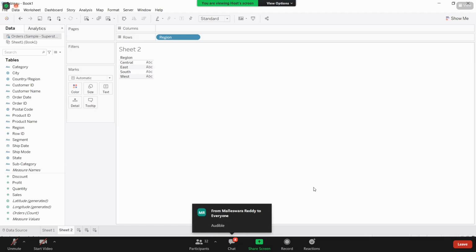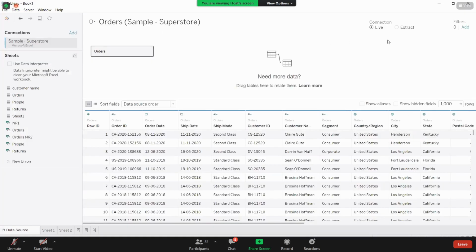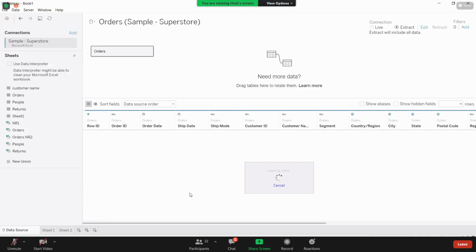So that is how it helps to improve the performance. That is how it creates the extracts. Even while you are creating your extract, let me go to the data source page. I'm taking an extract here.